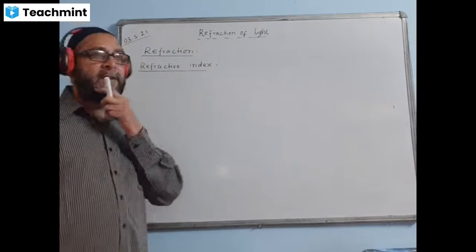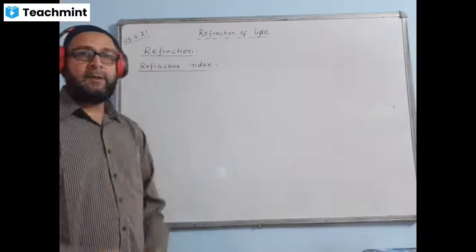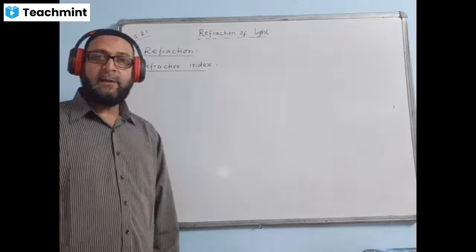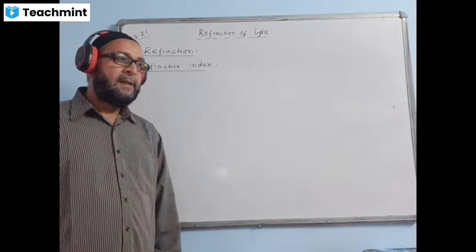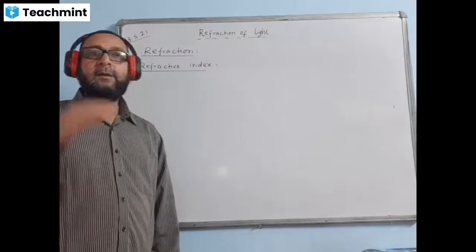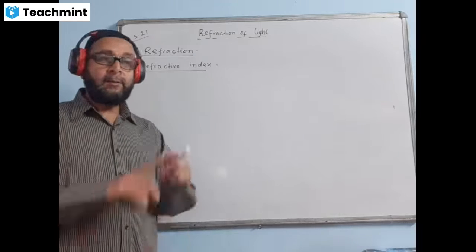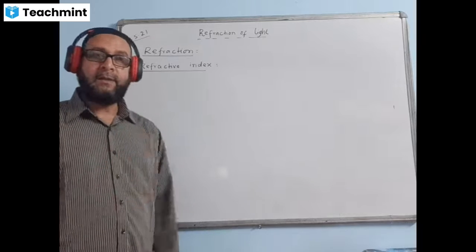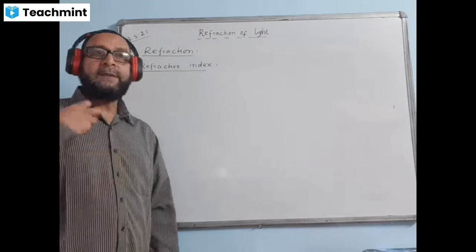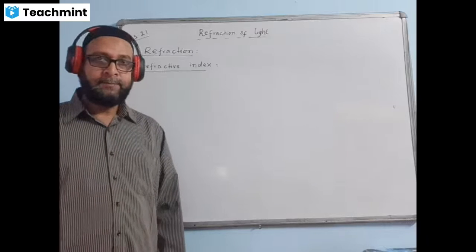Now, the general meaning of refractive index is what you know. Index means capacity, and refractive is refraction capacity. Some medium will have more capacity of bending the rays or refracting the rays. Some medium will have less capacity. Denser medium will refract more with a greater angle, and rarer medium will refract but lesser with lesser angle. It depends upon the nature of the medium, what type of medium we are having. So that is actually the general meaning of refractive index: the capacity or the extent of refraction or the extent of bending in a medium.